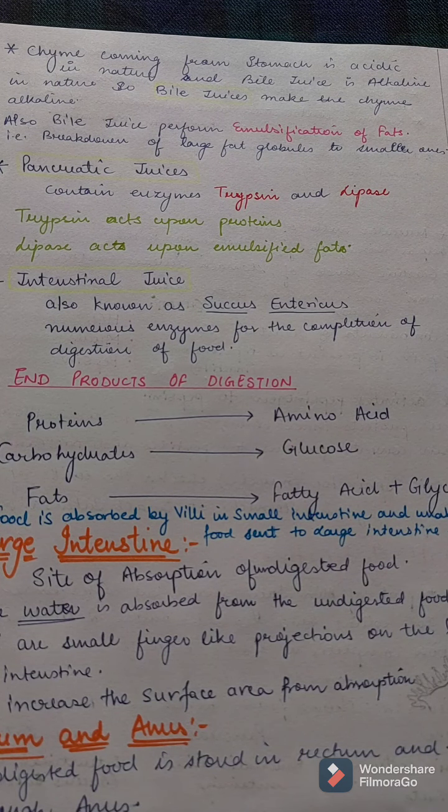And what is the function of bile juice? Bile juice is alkaline in nature. So this bile juice makes the acidic chyme coming from the stomach alkaline. Also, bile juice performs the emulsification of fats. What is this? This is the breakdown of large fat globules into smaller ones.